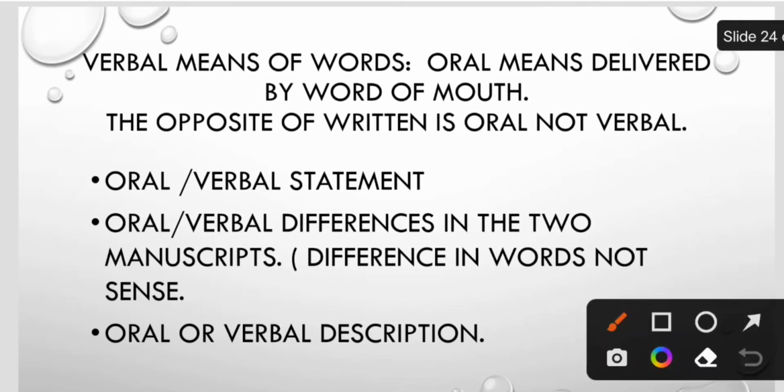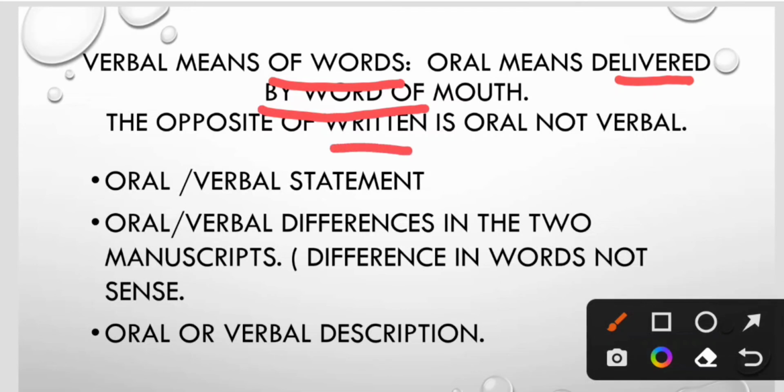One more confusion between verbal or oral. Verbal means of words. Oral means delivered by word of mouth. The opposite of written is oral, not verbal. Oral statement or verbal statement? Oral statement. Oral or verbal differences in the two manuscripts? Verbal differences. Oral or verbal description? Verbal description. Now, oral or verbal differences in the two manuscripts. Here we are talking about difference in words, not sense. So remember this.